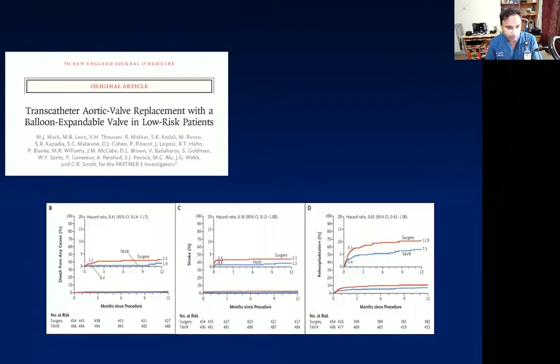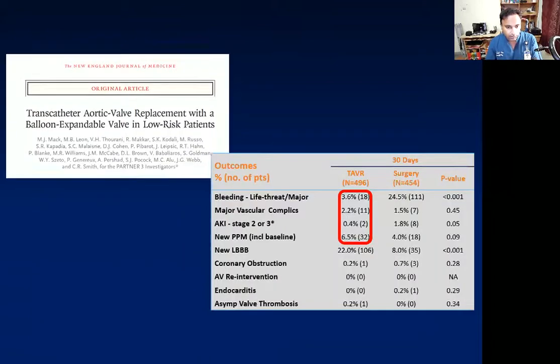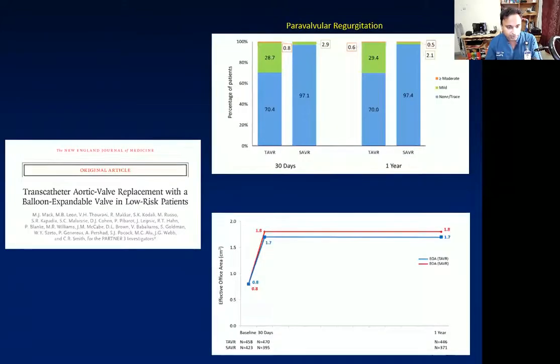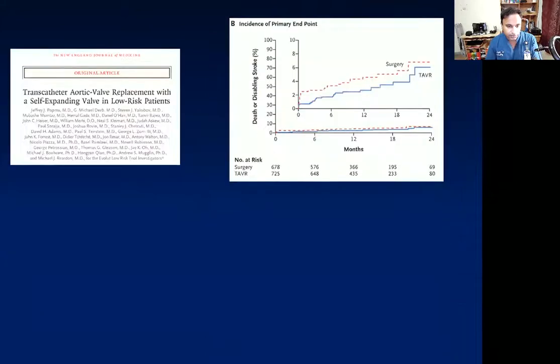In the PARTNER 3 trial, all-cause deaths were numerically lower for TAVI. They also had lower rates of stroke and rehospitalization. Major bleeding and acute kidney injury were also lower for the SAPIEN 3 TAVI group, but the rate of new onset left bundle branch block was significantly higher. There was no difference in other endpoints such as coronary obstruction, endocarditis, reintervention, or valve thrombosis. There were no significant differences with regard to paravalvular regurgitation or effective orifice area.